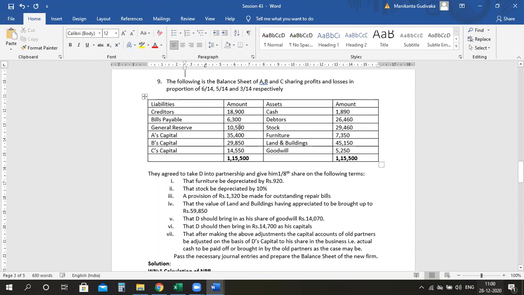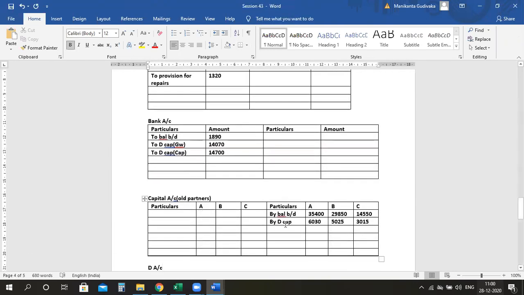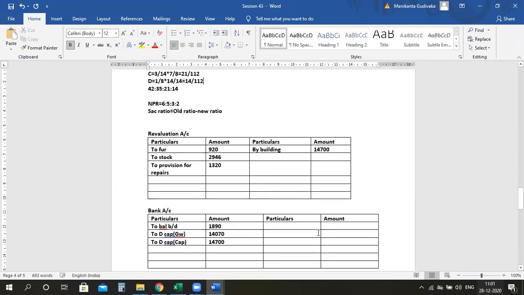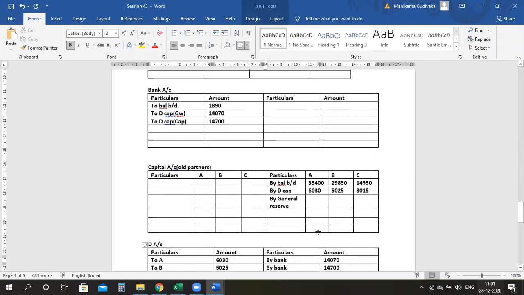Please divide 10,500 in the old ratio of 6:5:3, the general reserve, because that belongs to the old partners in the old ratio. 6:5:3. Divide 10,500. 4,500. Sorry? 4,500. Okay. 3,750. 750.